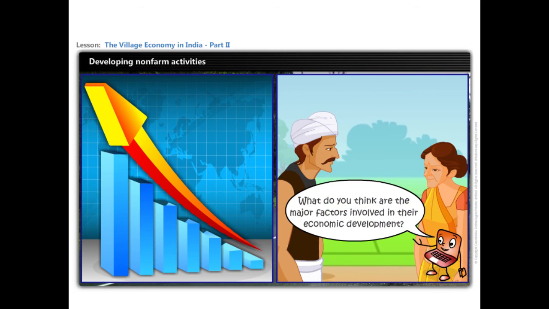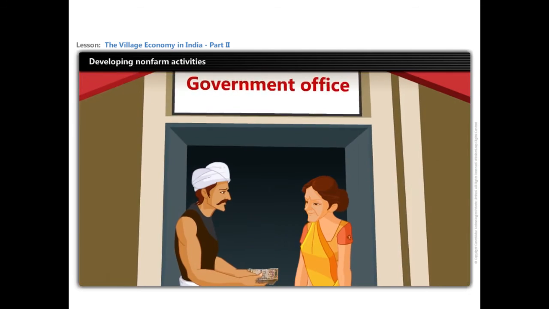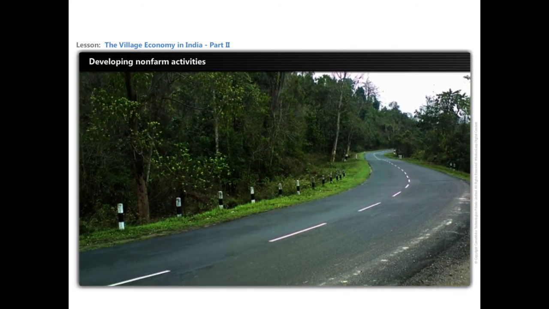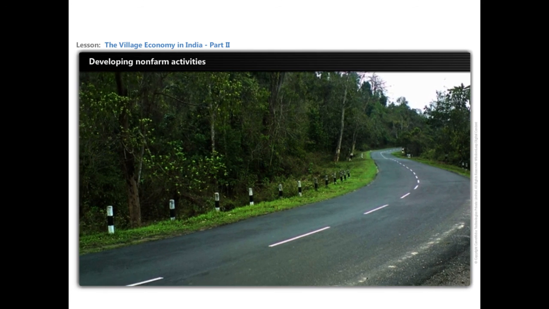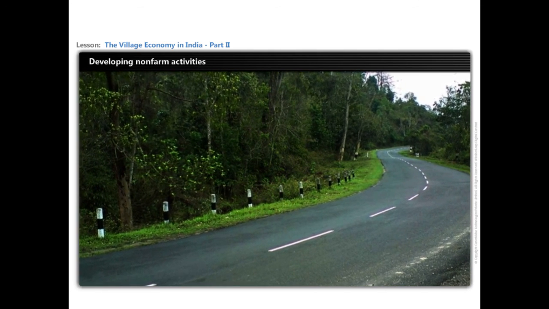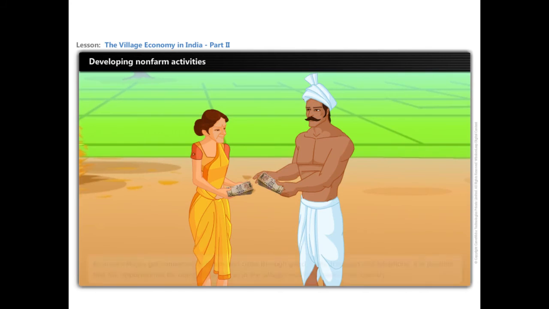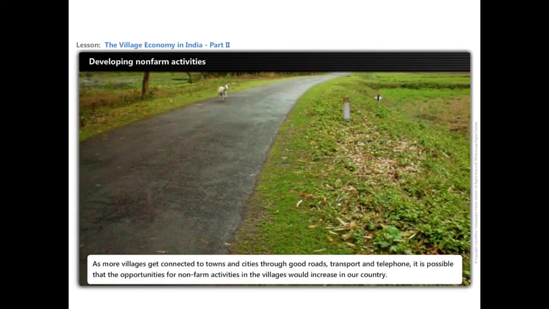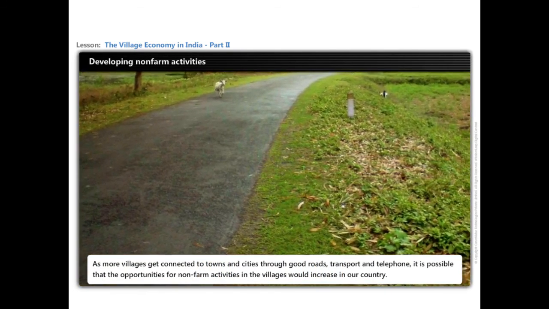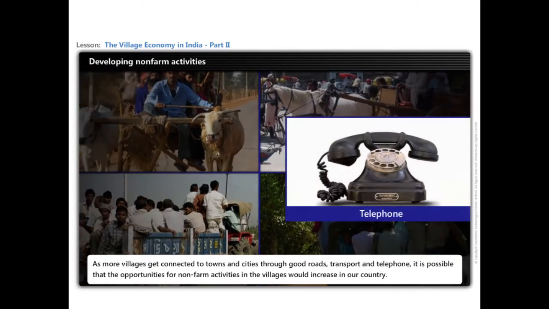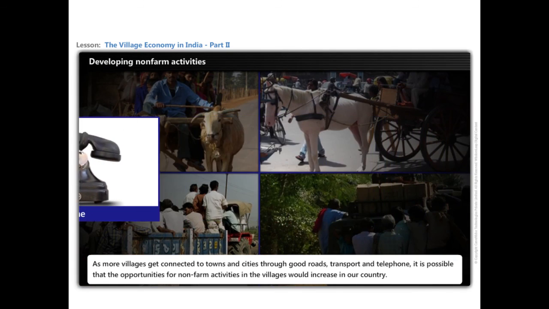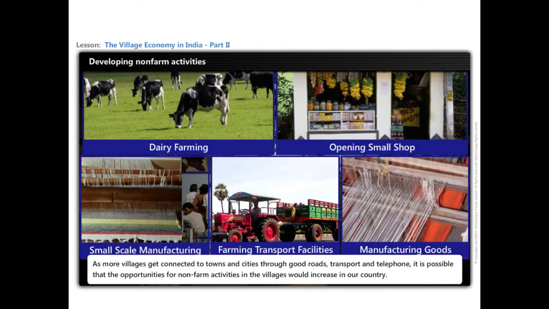What do you think are the major factors involved in the economic development? Cheap loan and development of good roads, connection with urban areas helped in improving the economic condition of Ramu and Rukmi. As more villages get connected to towns and cities through good roads, transport and telephone, it is possible that the opportunities for non-farming activities in the villages would increase in our country.